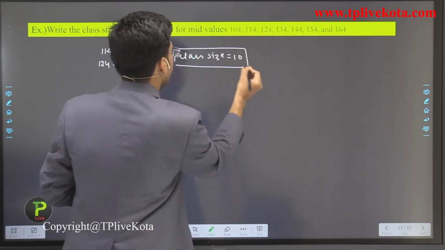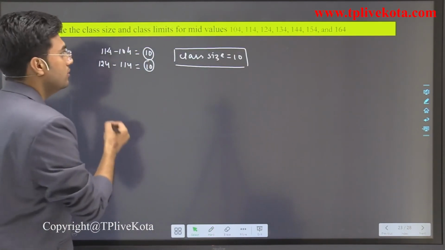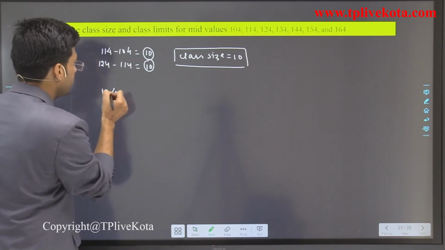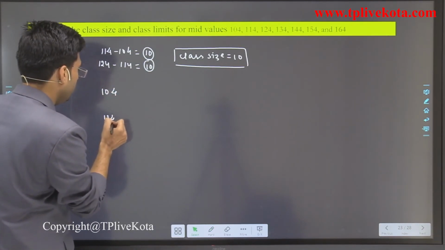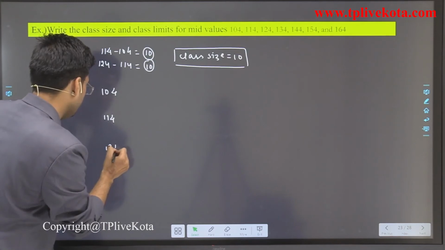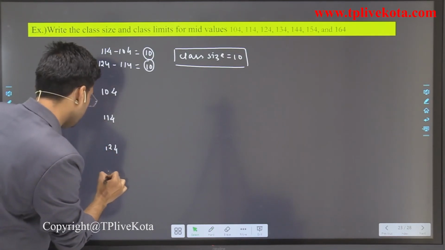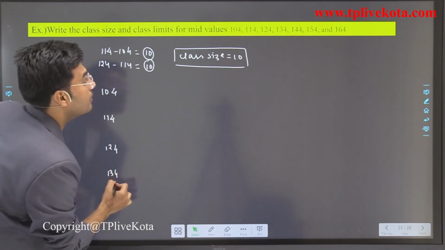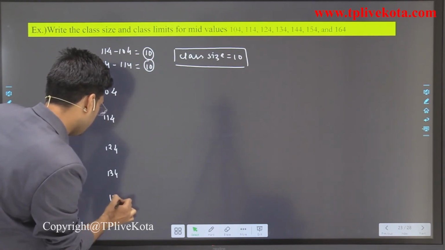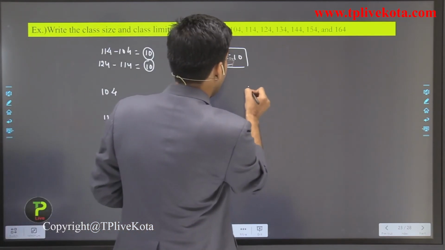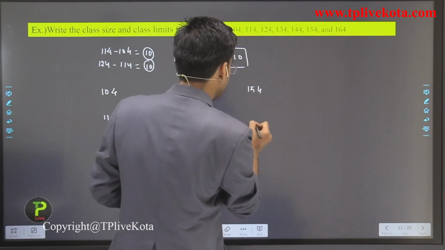Now we have to write the classes also. So the mid values are 104, 114, 124, 134, 144, 154, and 164.